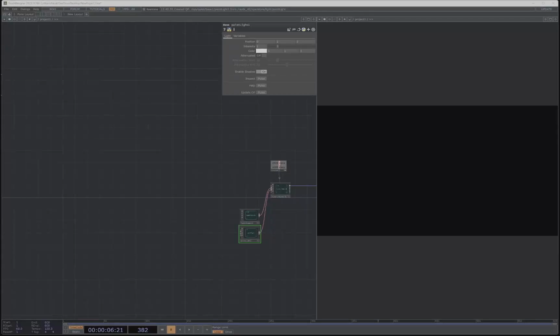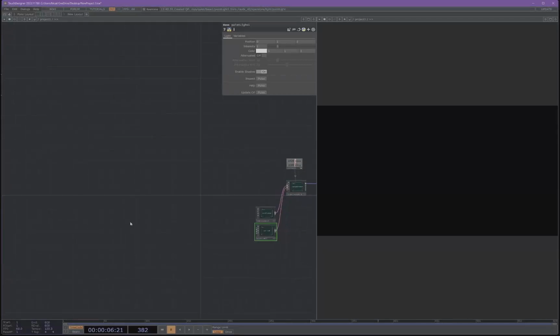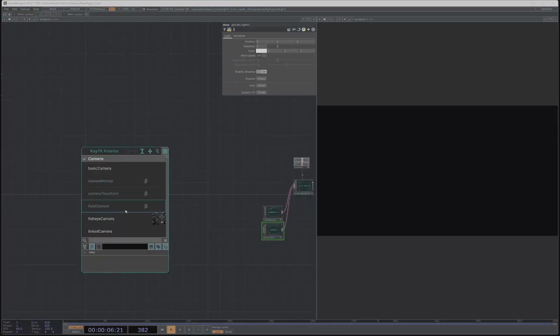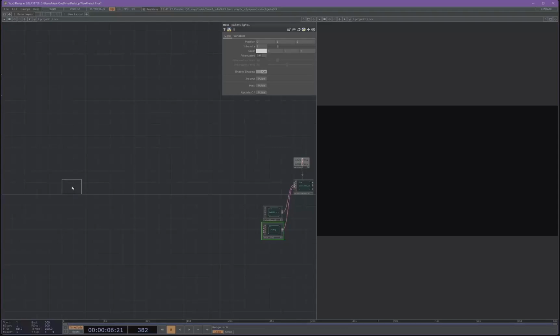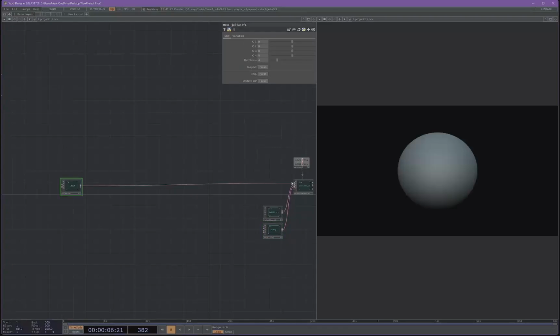and grab our first SDF. So opening up the palette, and we are gonna grab a Julia SDF and plug that into the renderer and set our C1 parameter to -0.32, C2 to -0.63.